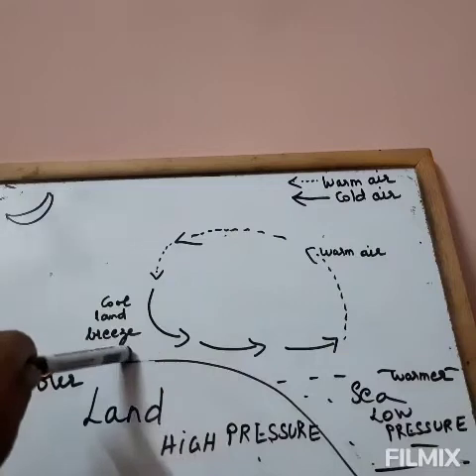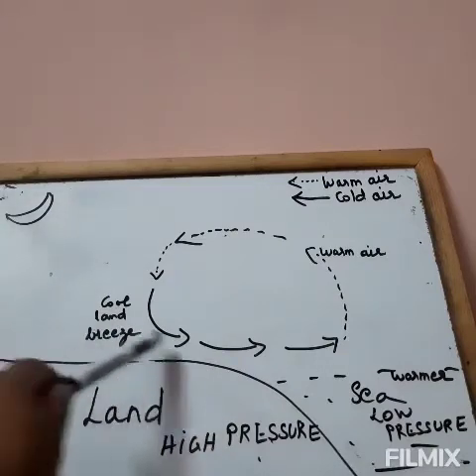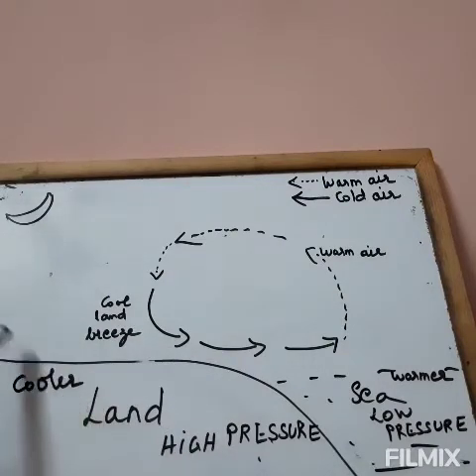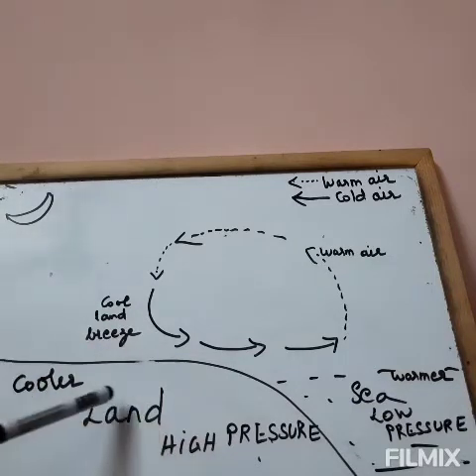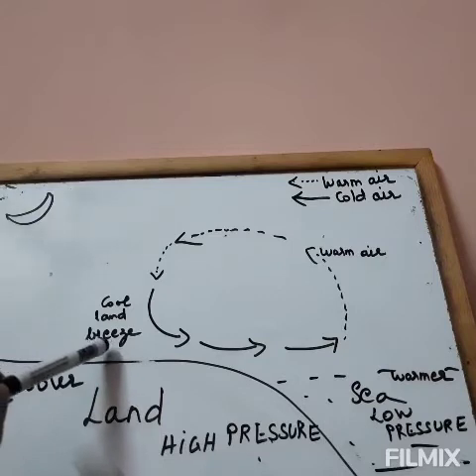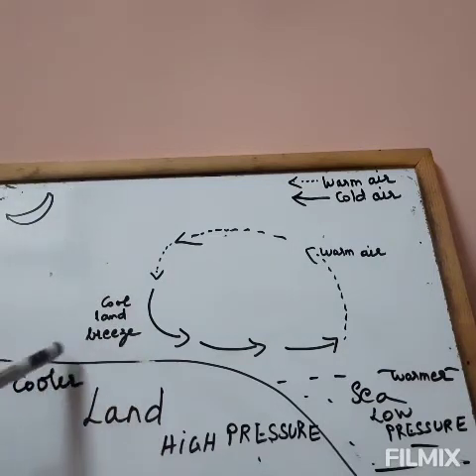So the land breeze keeps the temperature of this part of the land moderate. If there is no cool land breeze, then what happens? There will not be any factor to modify the temperature.